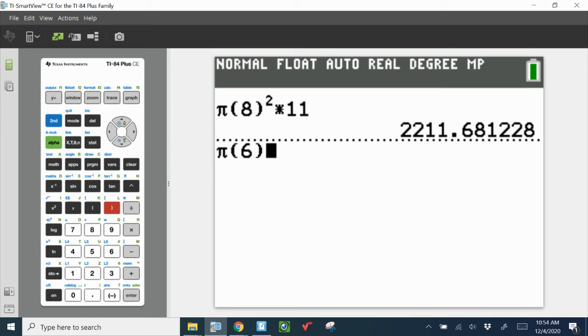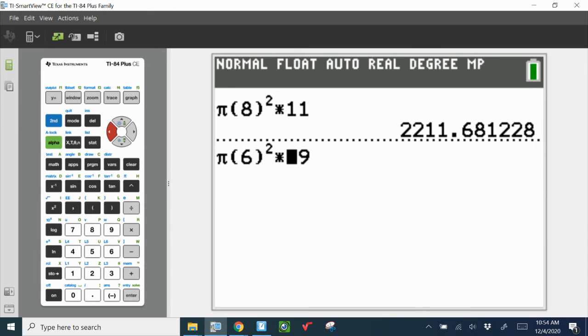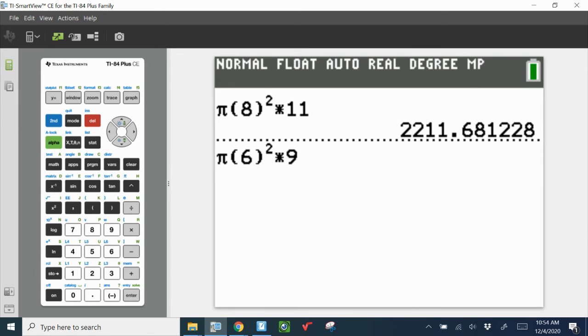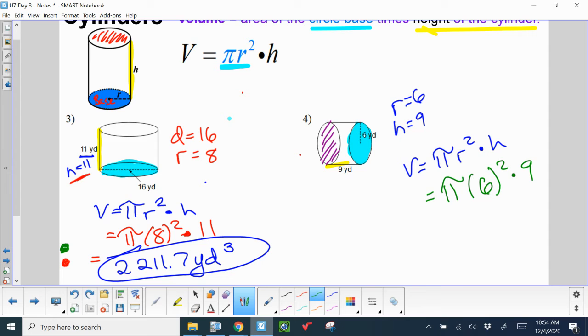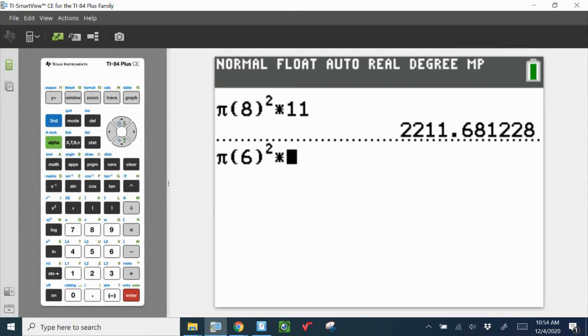Pi times 6 squared times 9. Oops, we don't need two multiplication dots, so if you just arrow over one, you can hit the little button at the top that says DEL for delete. Let's make sure I type that in with what I wrote. Pi 6 squared times 9. 1017.9 when we round.